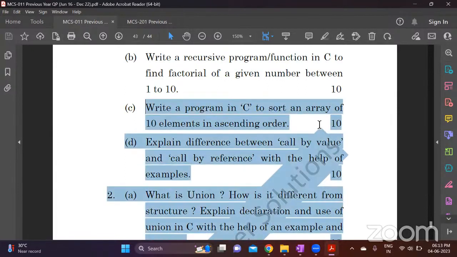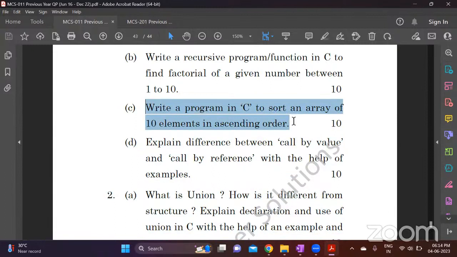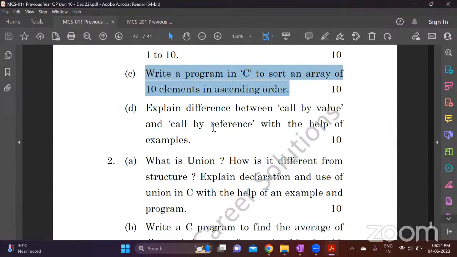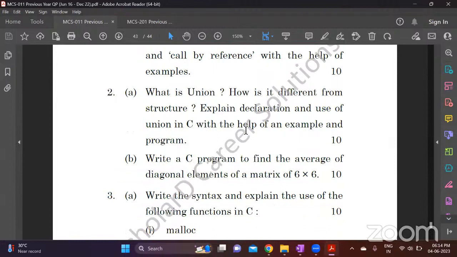It is there in the data structures playlist. So go to that data structures playlist in which you can find bubble sort, selection sort. I think insertion sort is also there. Among these three, whichever is easy for you, you can learn that particular program. Difference between call by value and call by reference, I think I have explained in my functions video.